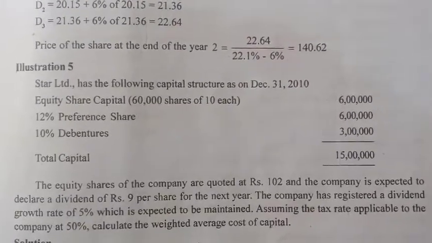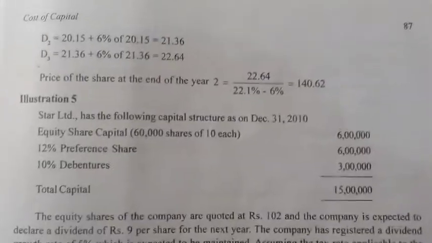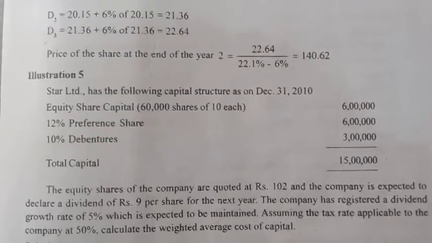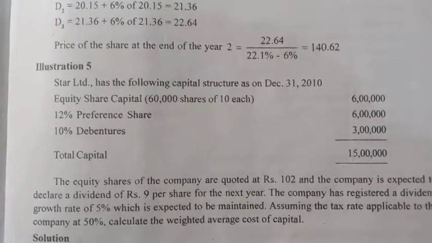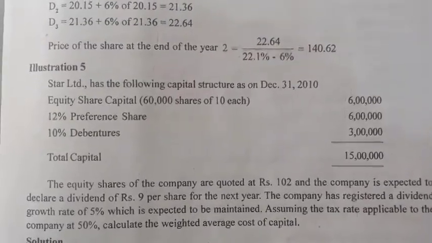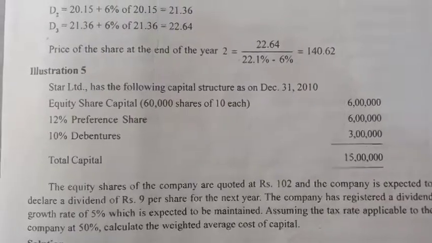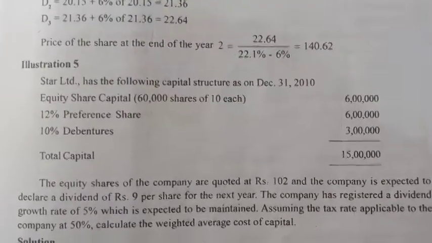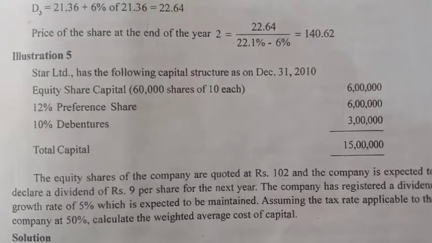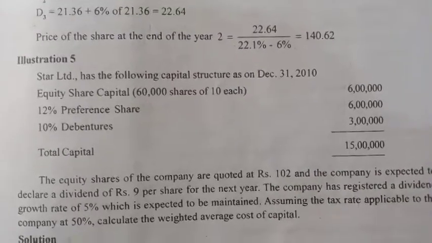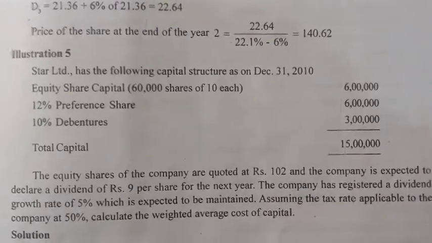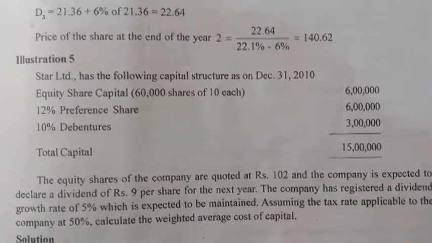So here you are required to calculate weighted average cost of capital. The cost of each source of capital is given in this question except equity capital. 12% preference shares, so 12% given is the cost of preference capital. 10% debentures, 10% is the cost of debenture capital. But for calculation purpose, all sources of capital, their costs are calculated after tax. So the given tax rate should be applied on debentures.